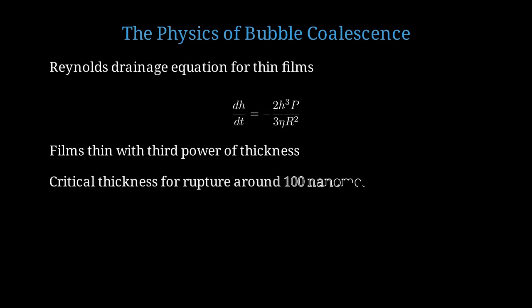Films typically rupture when thickness reaches about 100 nanometers. Below this, van der Waals forces overcome stabilizing forces. An advanced concept relevant to foam stability is disjoining pressure. This is the pressure that acts to separate two interfaces. Disjoining pressure has three components: van der Waals, electrostatic, and steric contributions.